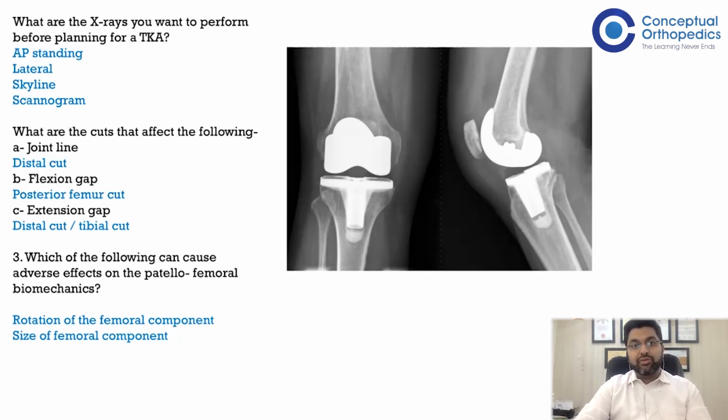Also, if you change the slope too much, you may increase the flexion gap. And extension gap, it can be affected both by distal cut and tibial cut. Tibial cut can be an answer for both flexion gap and extension gap, but it should be a second answer. The first answer should be posterior femoral cut for flexion gap and distal cut for extension gap.